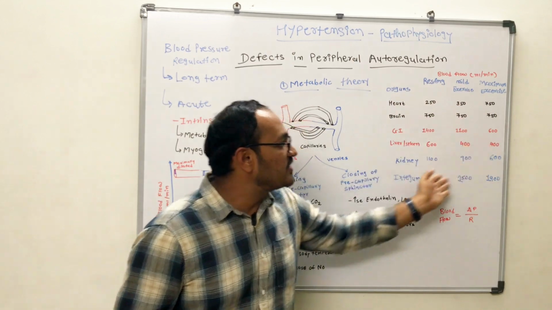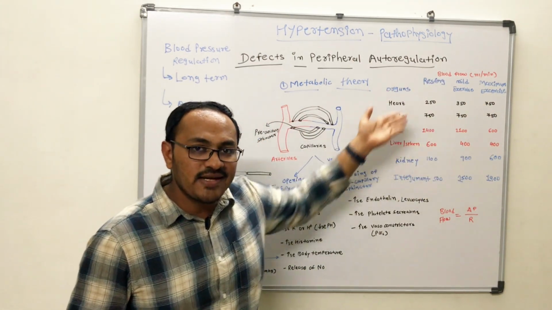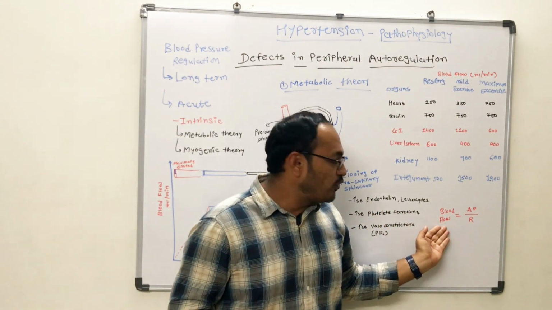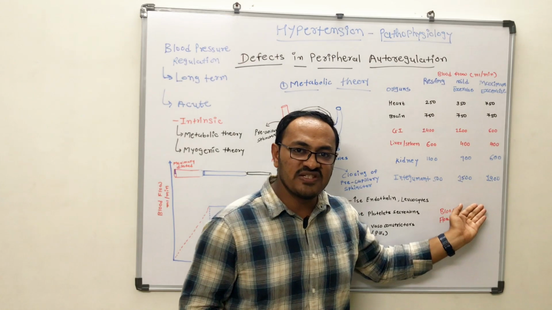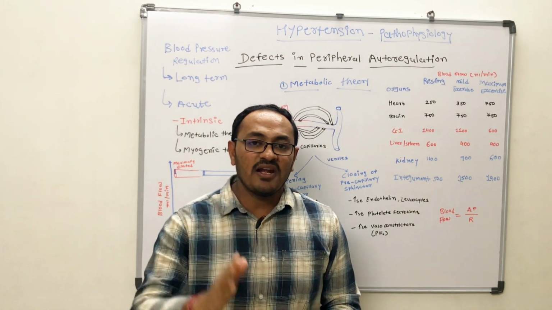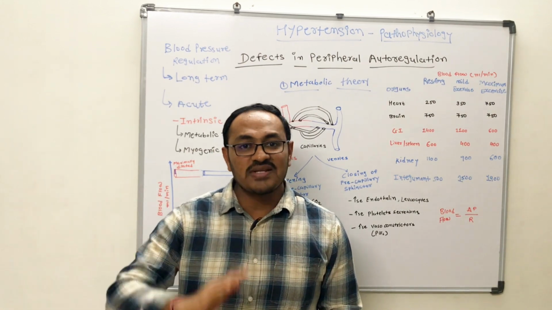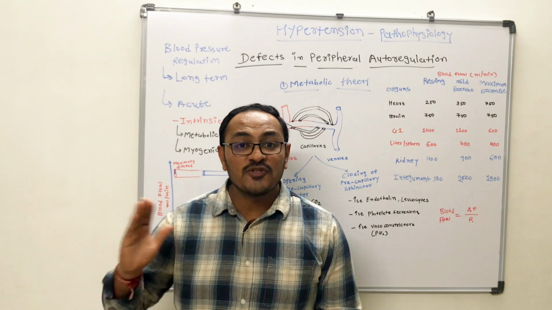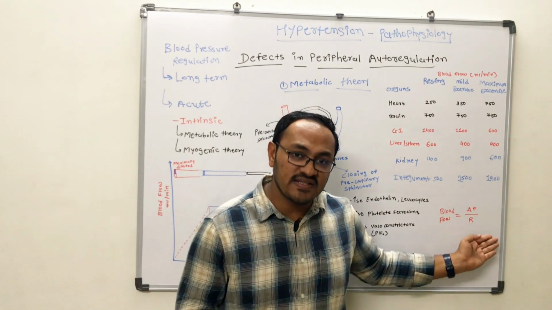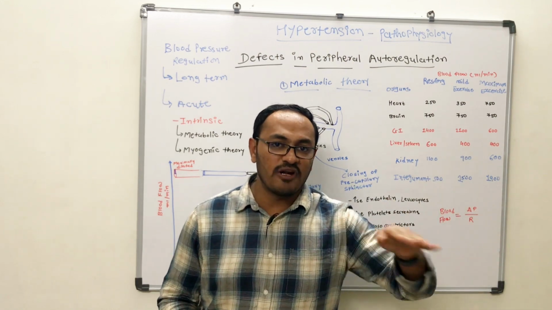So here I have mentioned the change in flow in different organs in different situations. Now, flow depends directly on the change in pressure as well as resistance. Pressure is directly correlated with the blood volume, and resistance is directly correlated with the viscosity of blood. If the viscosity of blood increases, there will be an increase in resistance and a hindrance to blood flow.